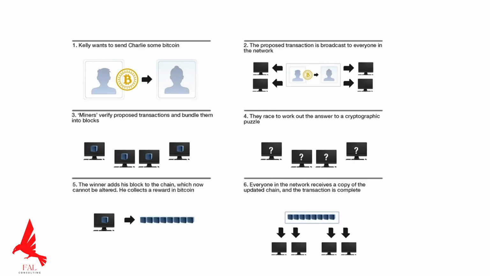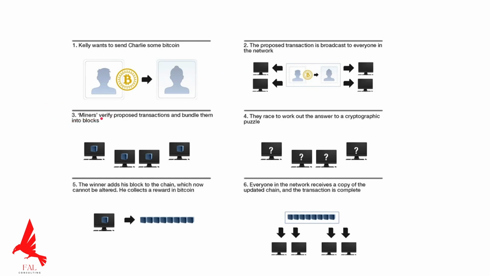So just to reiterate, here's a basic breakdown of how Bitcoin and really crypto transactions are processed. So let's say we start in the top left. Kelly wants to send Charlie some Bitcoin, right? This person A is sending person B some crypto. The proposed transaction is broadcast to everyone in the network. So I'm sending this to you, and that transaction is broadcast to all the nodes on the network. There's a new transaction coming in.